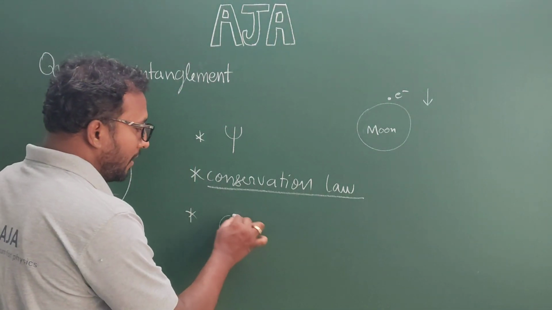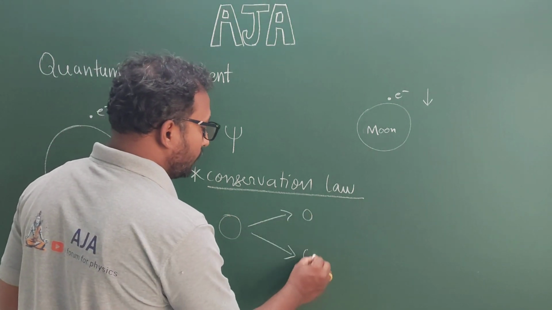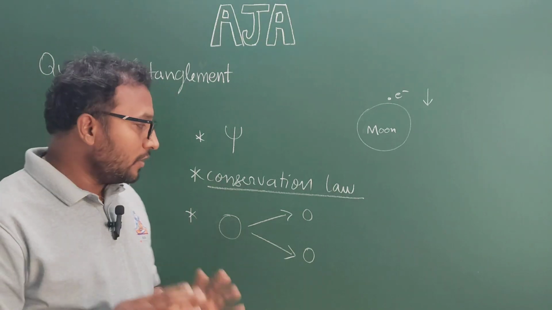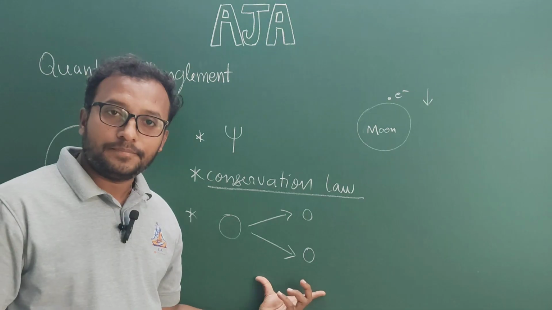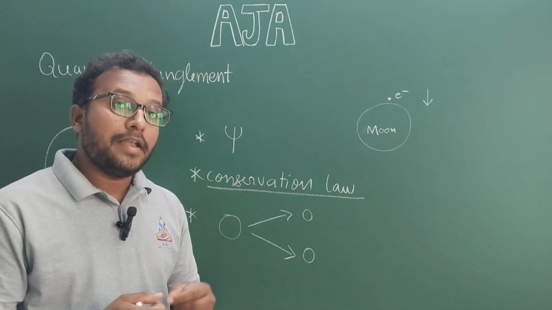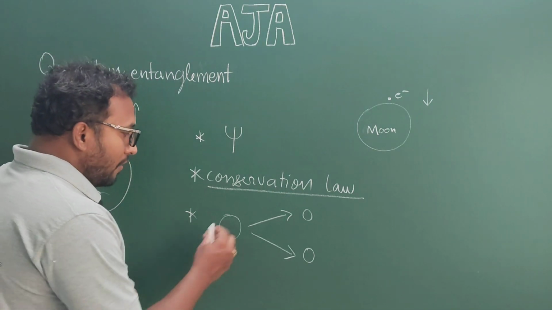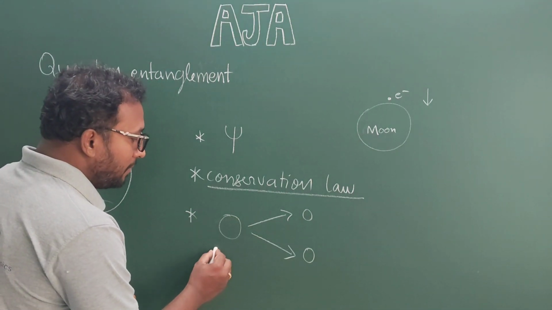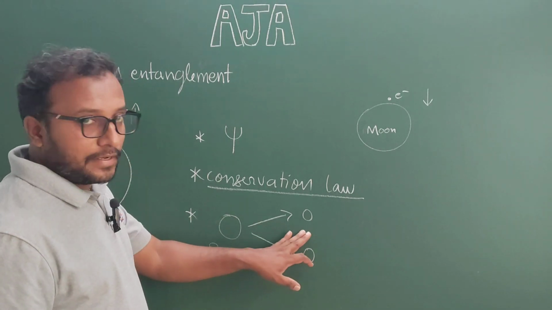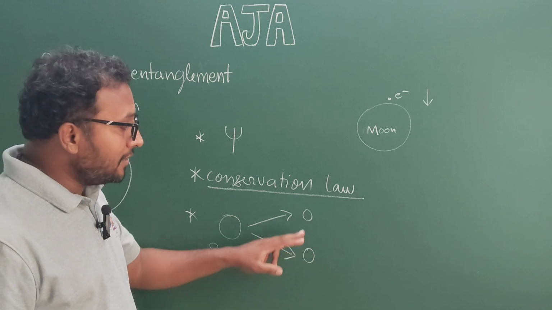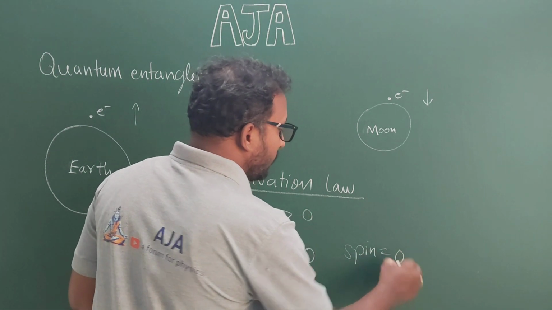Assume that there is a particle over here, and this particle decays and produces two particles out of it. So these two particles are born out of a single event. Now they are mathematically entangled, they are sharing a common wave function. Let us understand why. Assume that this particle has spin equal to 0. Even after splitting, if you add the spins of these two particles, the total must also be equal to 0.